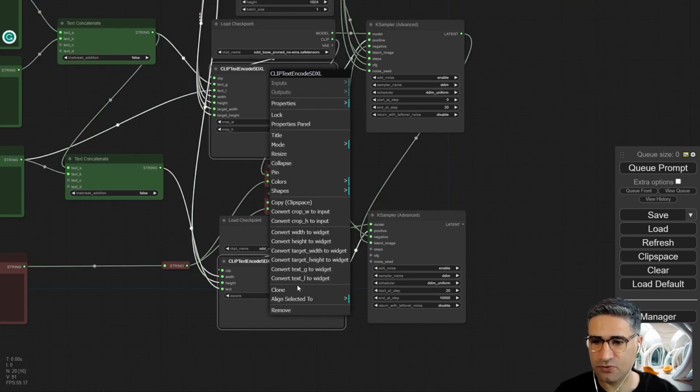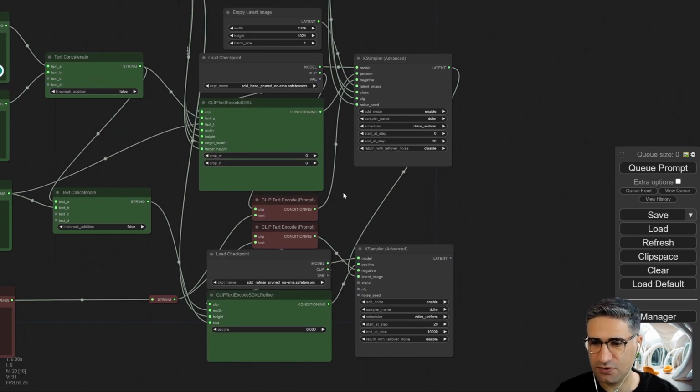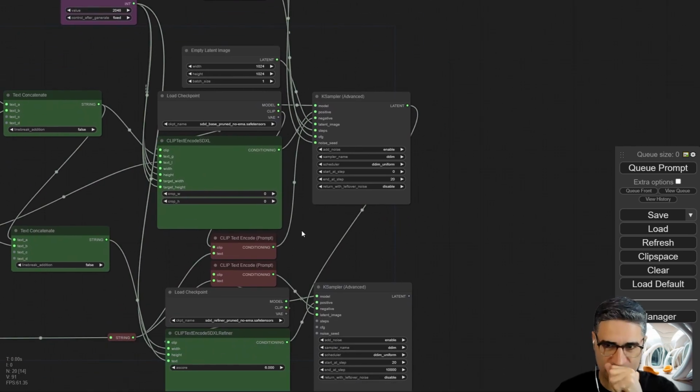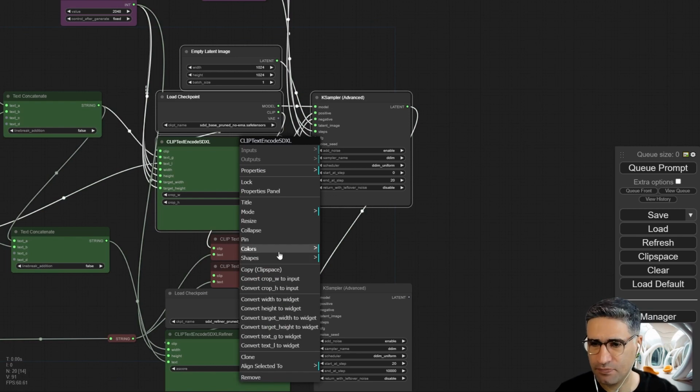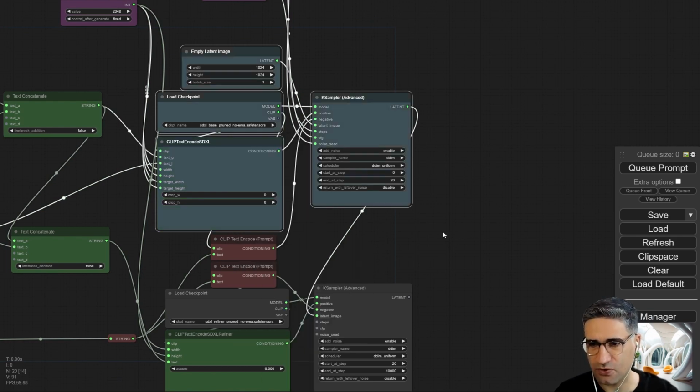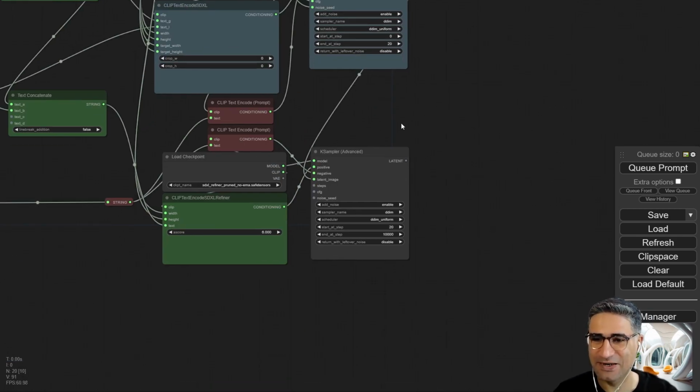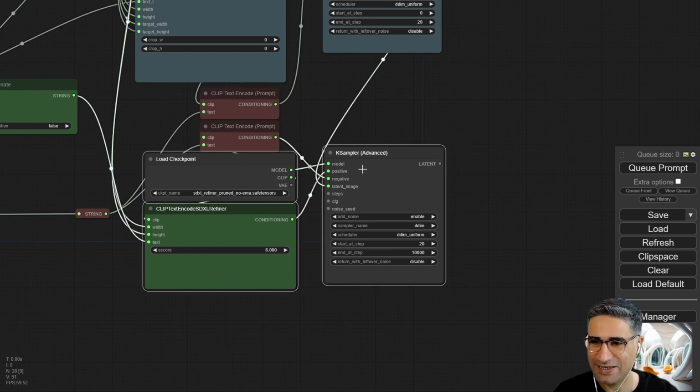And also again, I want to change these colors. Using the colors, I think it's very important and can help you to figure out where you are looking in your work process.